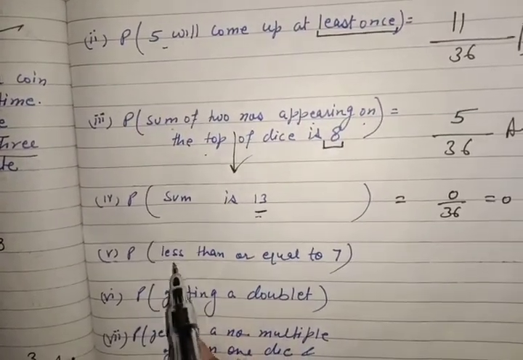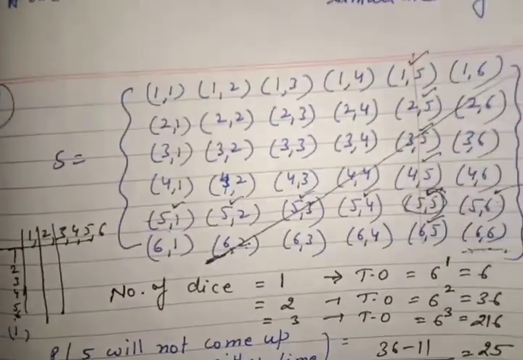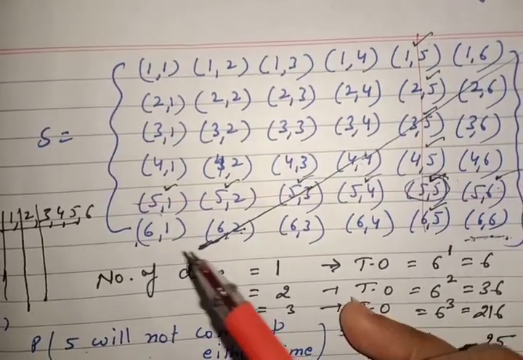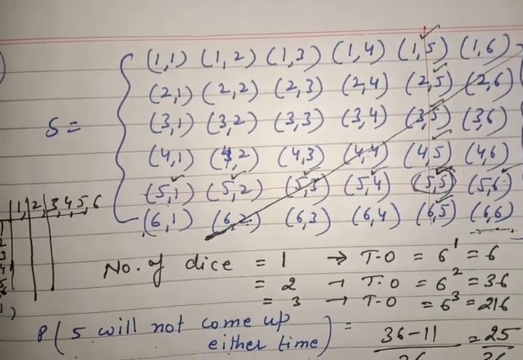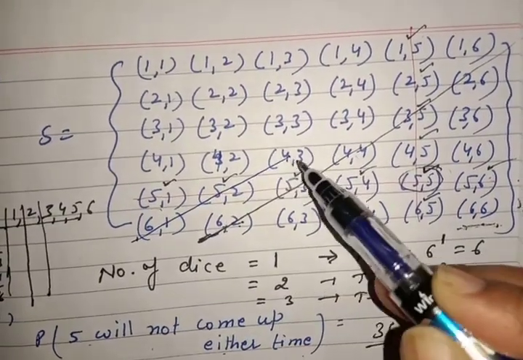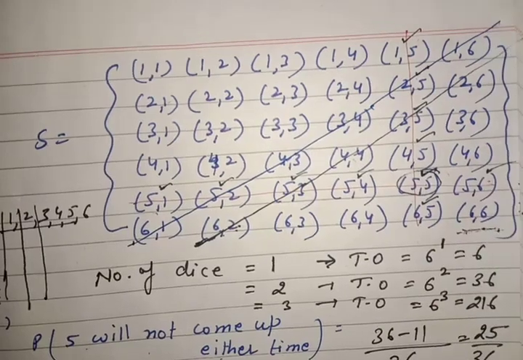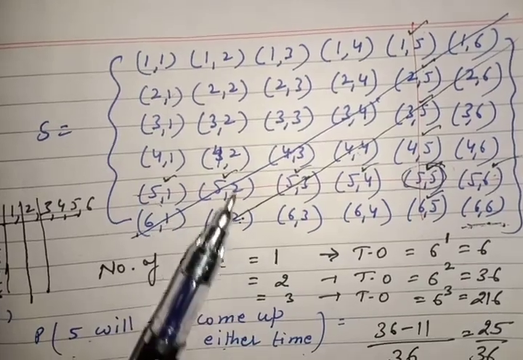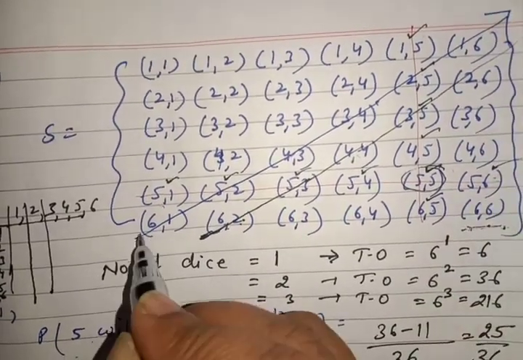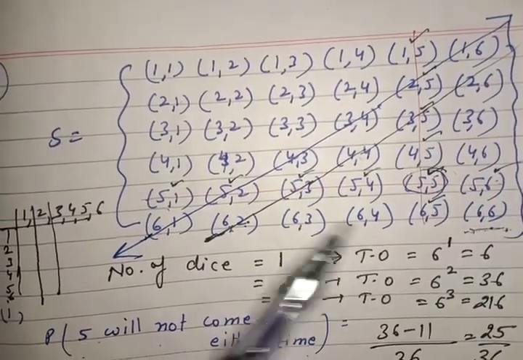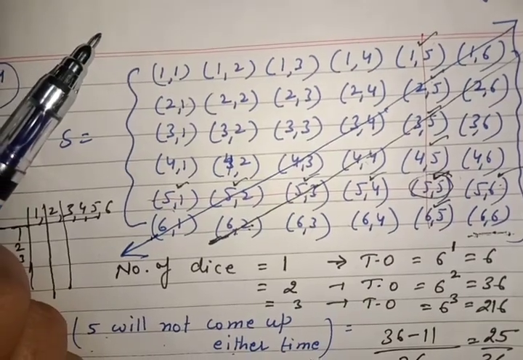Next is less than or equal to 7. Just see, less than or equal to 7. Again see, diagonal. 6 1. I am telling you with red pen, or with blue pen, so that you can understand better. 7: 6 1, 5 2, 4 3, 3 4, 2 5 and 1 6. And question is less than or equal to. If you move below this diagonal, then you will get greater numbers 8, 9, 10. If you move above this, then you will get smaller numbers.